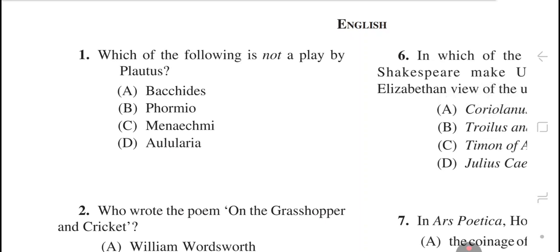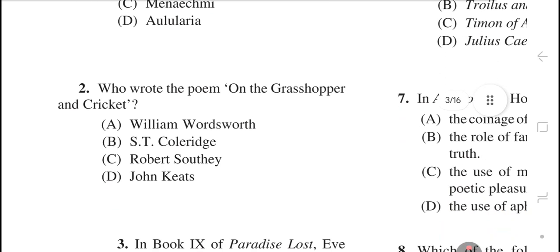Question number 1. Which of the following is not a play by Plautus? The right answer is option number B, Phormio. Question number 2. Who wrote the poem On the Grasshopper and Cricket? The right answer is option number D, John Keats.